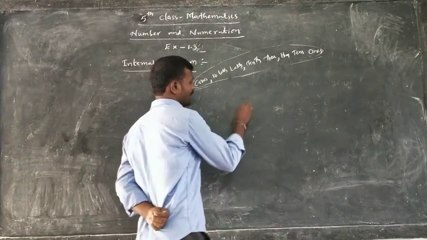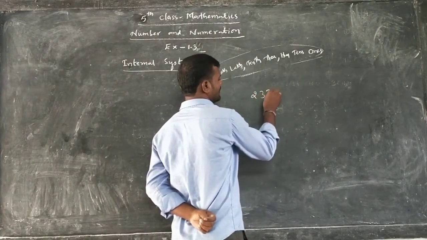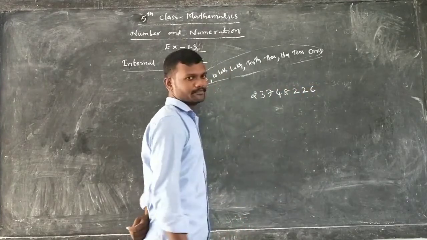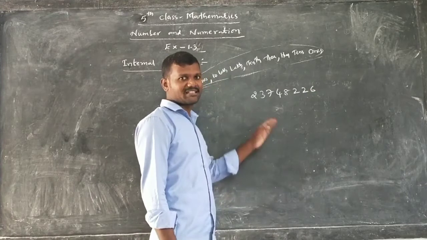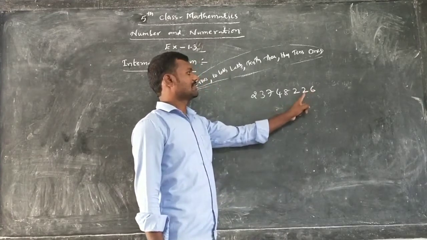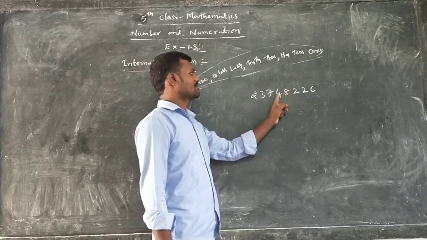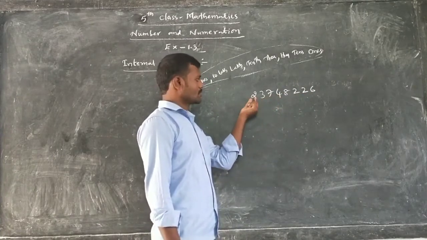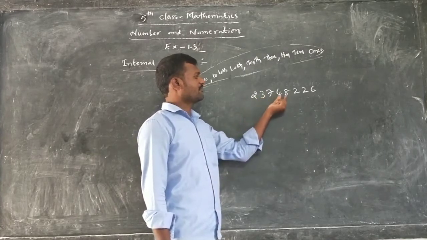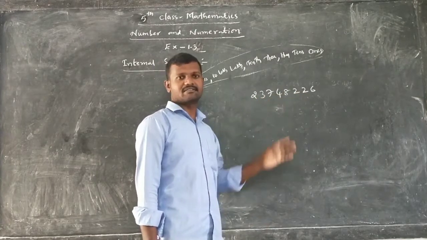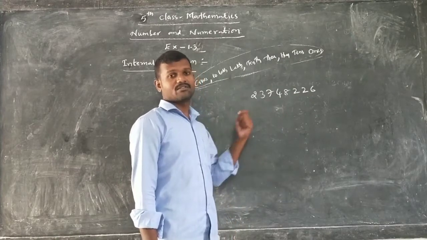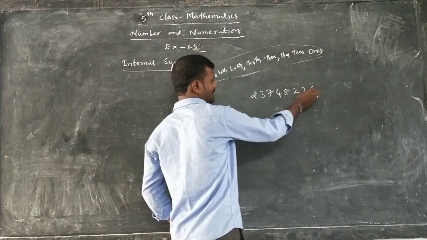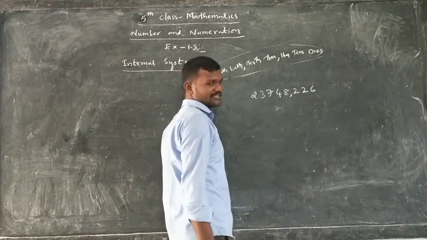So, for example, a number is given: 2,37,48,226. Like this, a number is given. What is this number first? Ones, tens, hundreds, thousands, 10,000s, lakhs, 10 lakhs, crores. So 2 crores, 37 lakhs, 48,226. That is the number given. How can you separate with commas? First, after the hundreds place you have to write a comma. Ones, tens, hundreds. Here you have to place a comma.